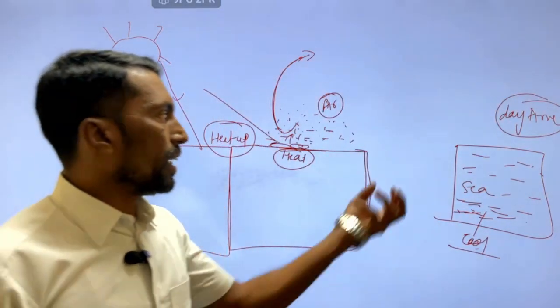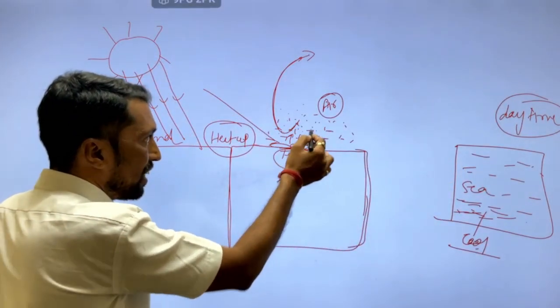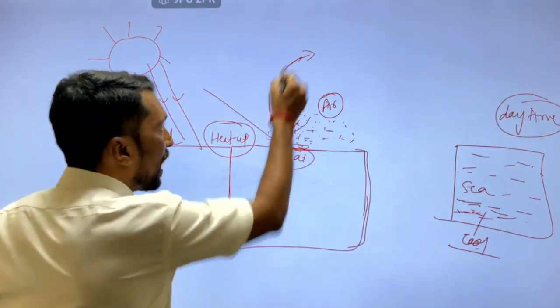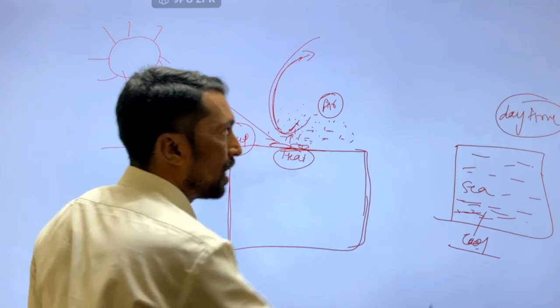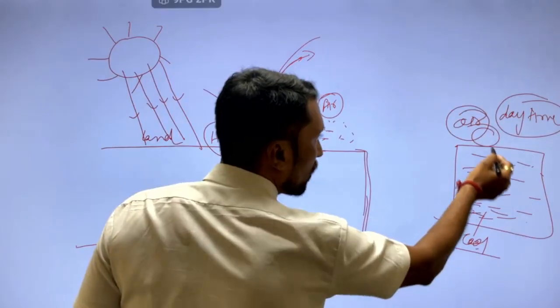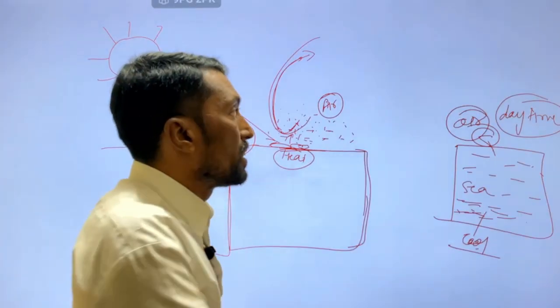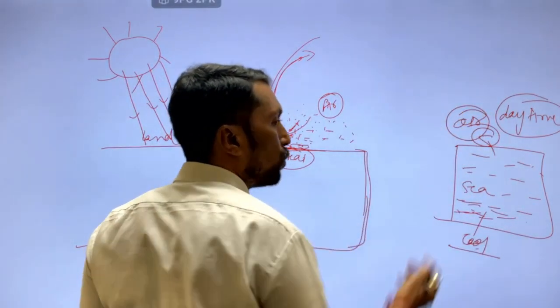समुद्र कैसा होता है? थोड़ा डे टाइम में ठंडा होता है. Due to that, when the land particles get the heat energy, they rise up their level. After that, in the daytime, the air present above the sea, that air or those particles are cool. वो कैसे होंगे? कूलर होंगे, ठंडे होंगे.